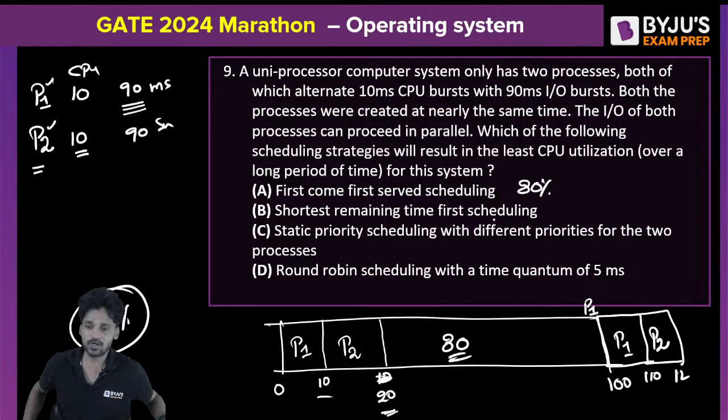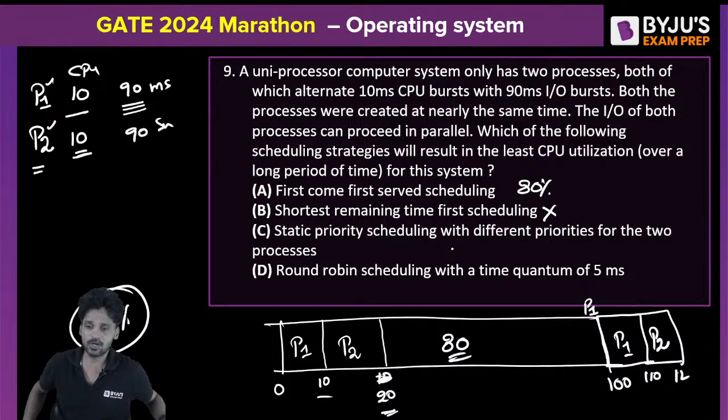What about the shortest remaining time scheduling algorithm? There is no meaning of shortest remaining time scheduling here, because there is nothing shorter: both CPU times are equal, and the IO times are also equal. So this is not possible because both processes' CPU burst time and IO burst time are exactly equal.